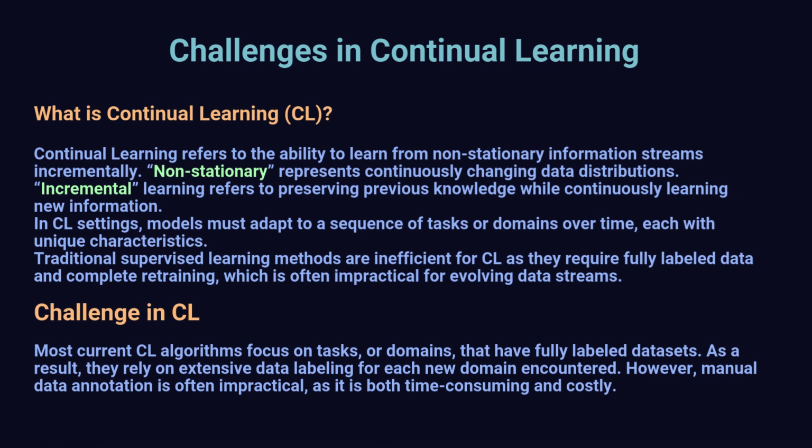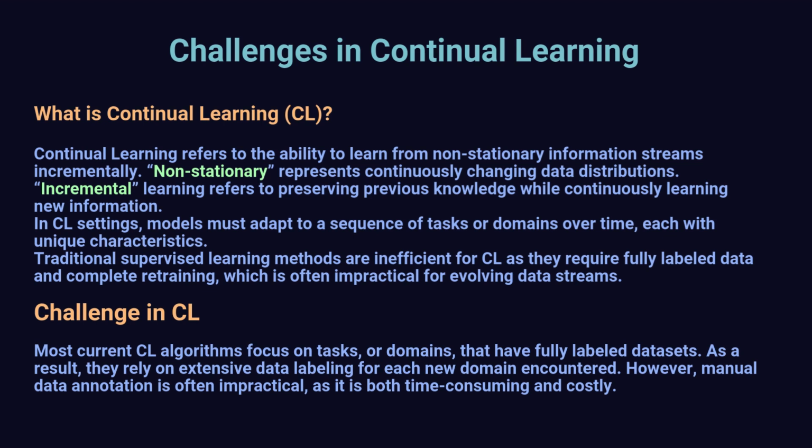Existing continual learning algorithms also face challenges when it comes to unlabeled datasets. Continual learning refers to the ability to learn from non-stationary information streams incrementally. Non-stationary represents continuously changing data distributions. Incremental learning refers to preserving previous knowledge while continuously learning new information. In continual learning settings, models must adapt to a sequence of tasks or domains over time, each with unique characteristics. Traditional supervised learning methods are inefficient for CL as they require fully labeled data and complete retraining, which is often impractical for evolving data streams.